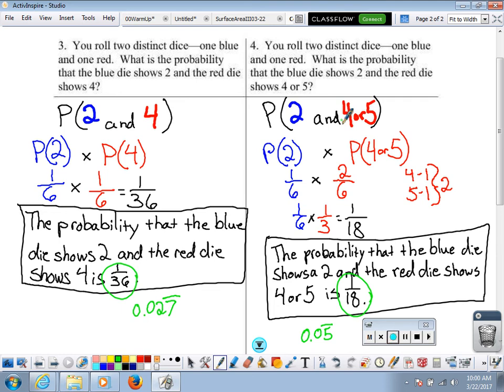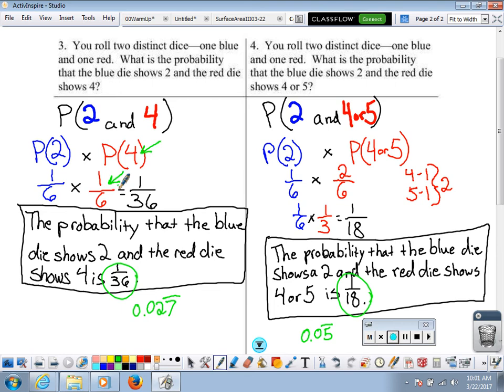Why would it be larger? Why would it be a greater probability if I have two different options? Well, think about what we said. Our success is if what we want to happen, happens. The only thing that's going to be considered a success for this red die on example 3 is just the 4, which means it's 1 out of 6.